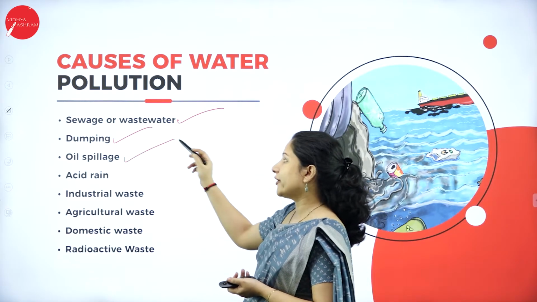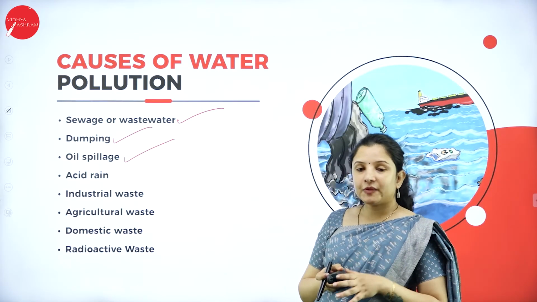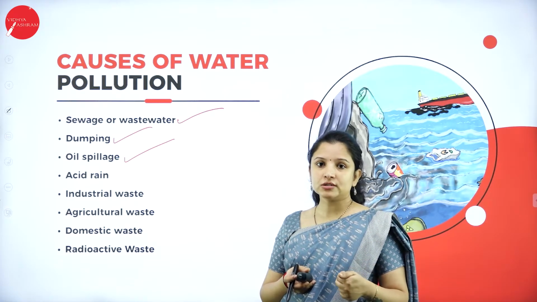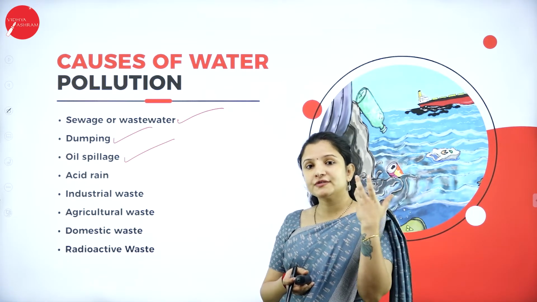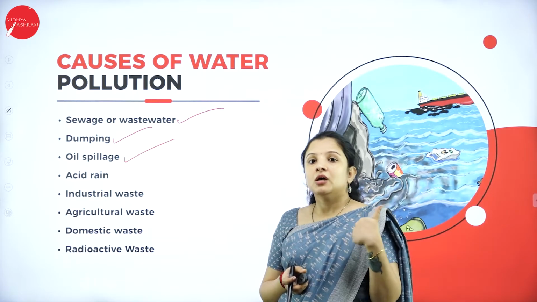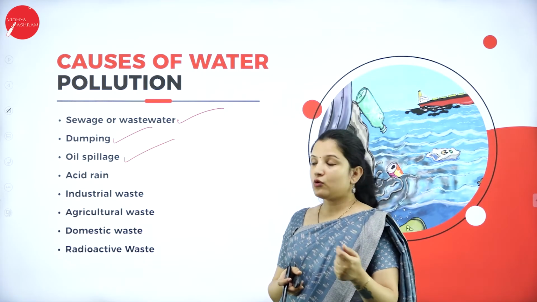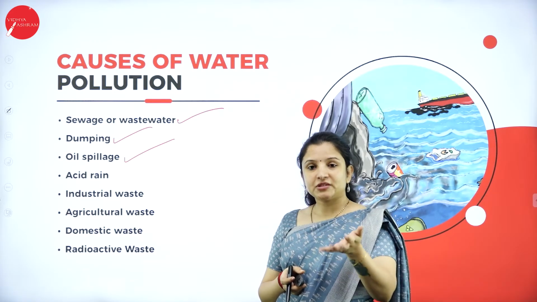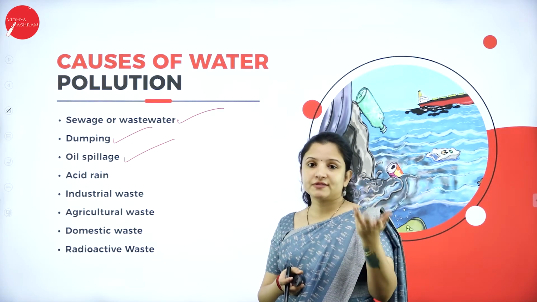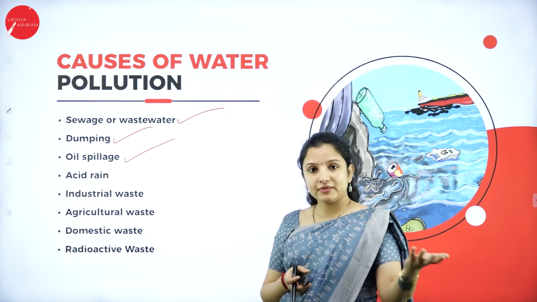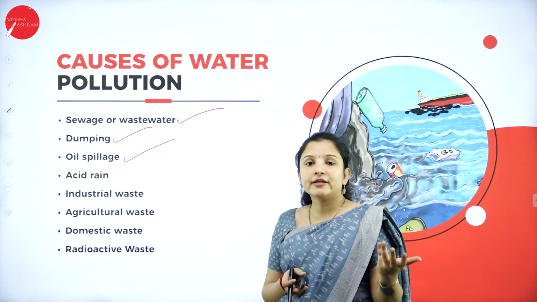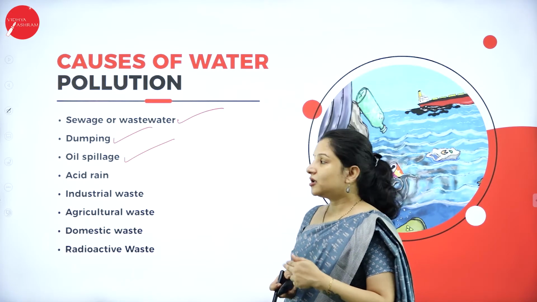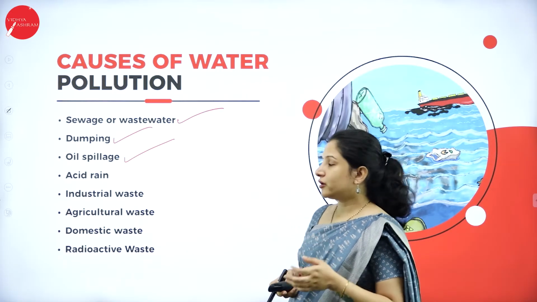Next is because of oil spillage. Usually oil is extracted from the deeper ends of the oceans. During that time also, because of some negligence or some technical error, oil spillage can occur. And not just that, when the ships are traveling in the ocean, just like how petroleum leaks out of a vehicle, the oil can leak out of the ship, and it can cause pollution of the water. Therefore, oil spillage is also one of the causes.